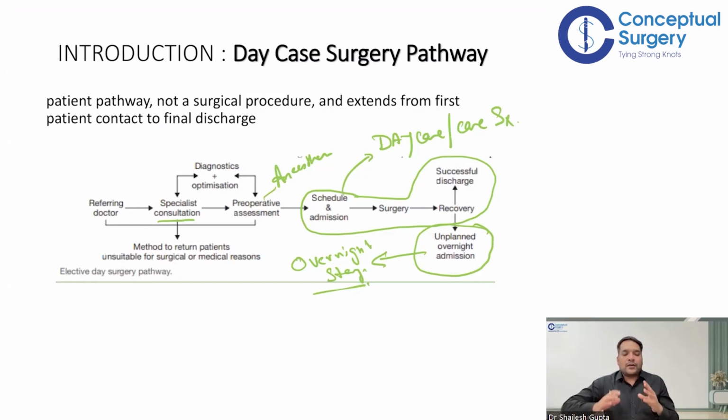Just remember that Love and Bailey is basically a UK book and Sabiston is basically a US book. So a lot of things in Love and Bailey, you're going to read more about the UK pathway.